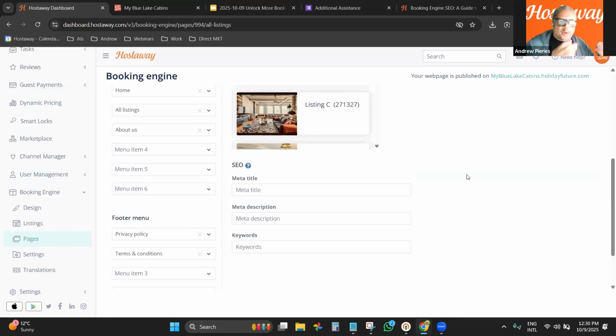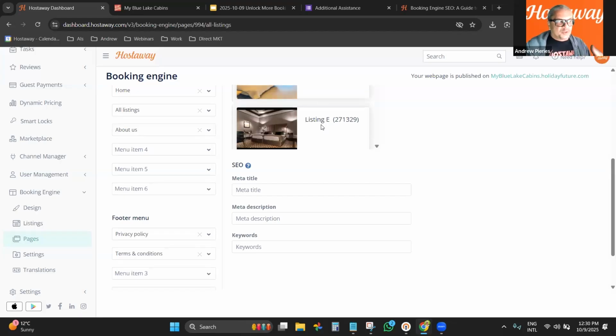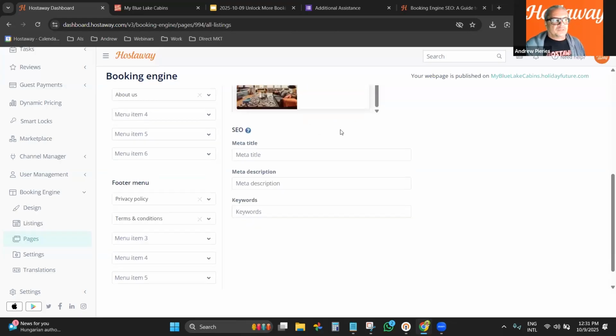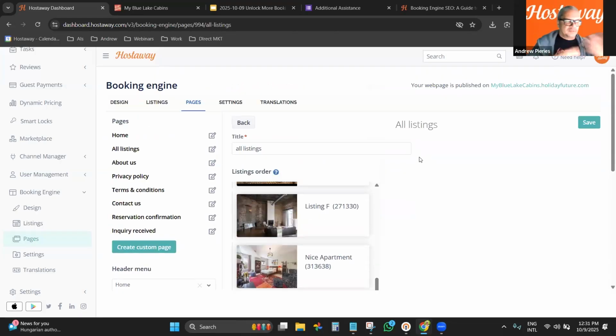So you don't want to prioritize one to the detriment of another, right? You want to make sure that you are fair to all the property owners. This was requested and implemented because of that. Some property owners felt left behind because their properties were all the way at the end. So this is a way that you can reorder every once in a while.